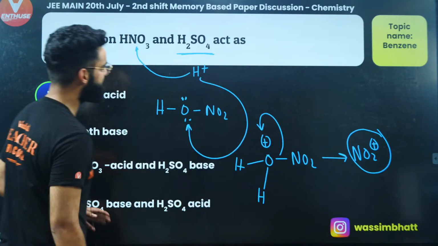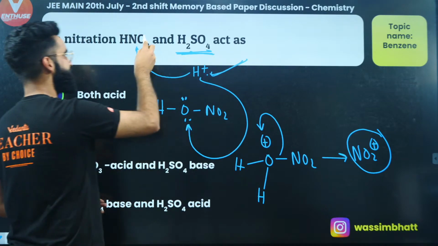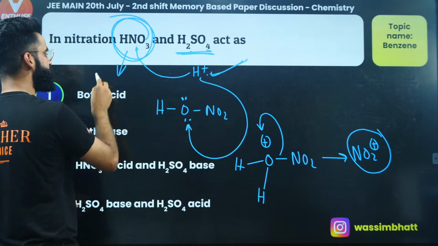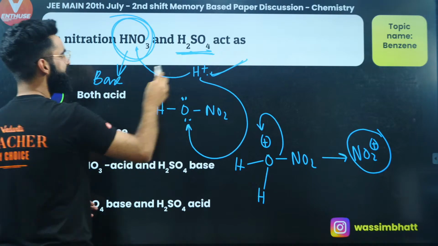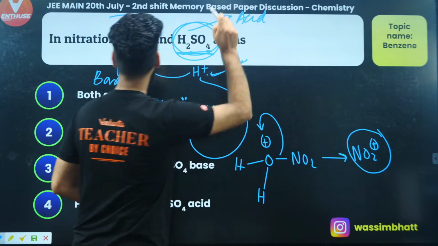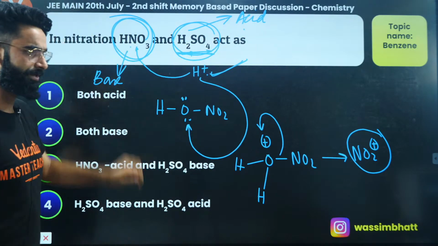Now people, as you can see over here, H2SO4 gave H positive, and that H positive is accepted by this HNO3. And any substance which accepts H positive, that's something which we call a base. And any substance which gives away H positive, that's something which we call an acid. So in your nitration, your H2SO4 acts as the acid, and your HNO3 acts as a base.